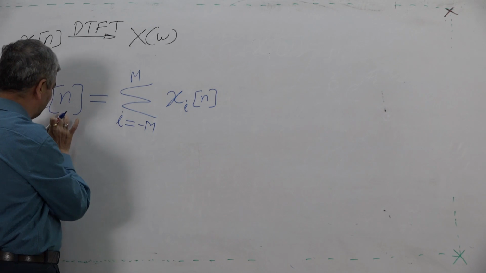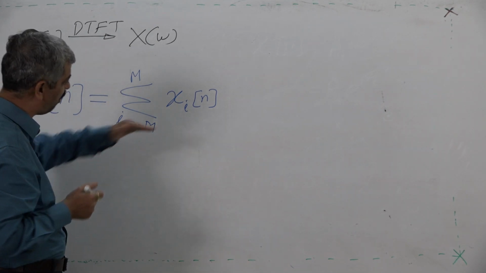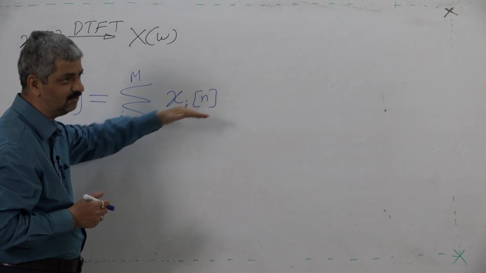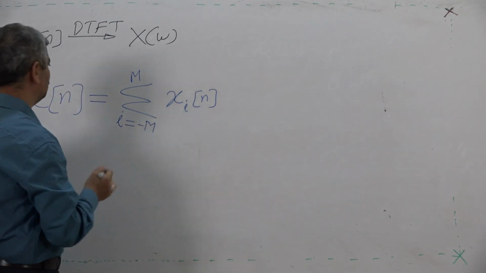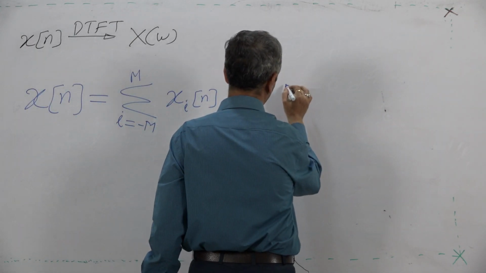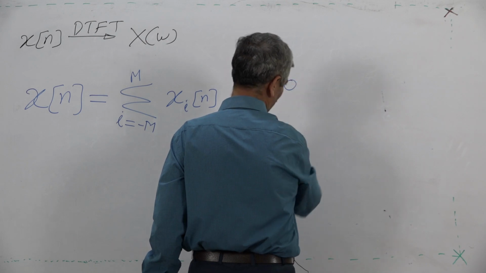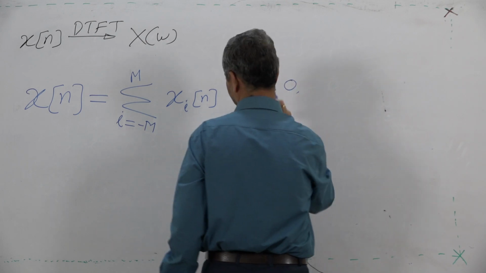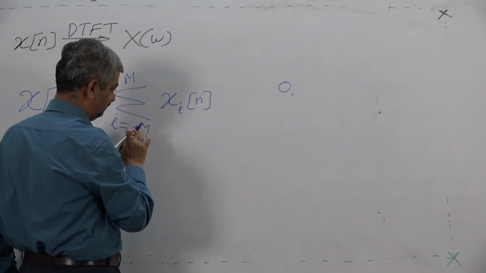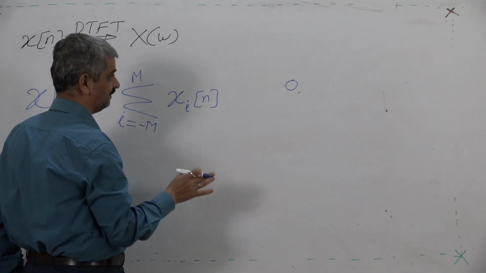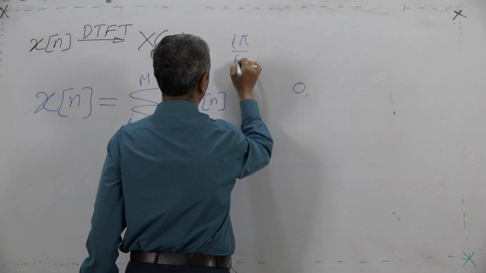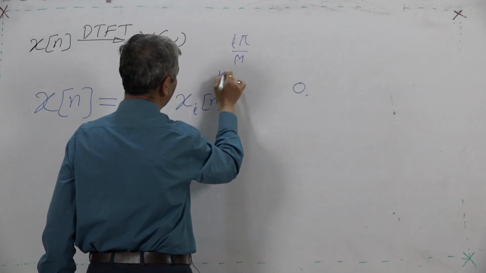I am presuming that it is comprised of these predefined subcomponents with angular speeds starting from zero, that is, not rotating. How many total components are there? 2M plus 1, and the angular speed is I pi upon M. So, if M is 100,